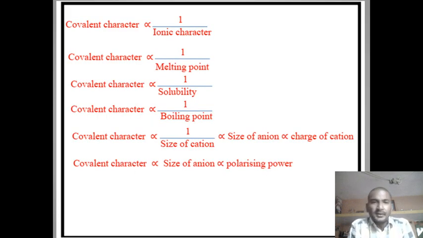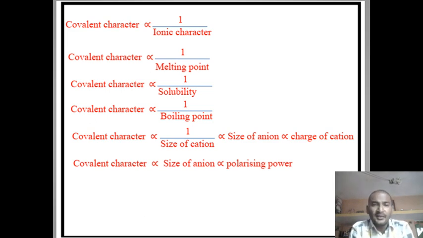We can summarize this Fajans rule. Covalent character is inversely proportional to ionic character. As the covalent character increases, ionic character decreases, and vice versa. Covalent character is inversely proportional to melting point. As the covalent character increases, melting point decreases. Covalent character is inversely proportional to solubility. That means as covalent character increases, the solubility of a particular compound in polar solvent decreases. Covalent character is inversely proportional to boiling point. That means as covalent character increases, boiling point decreases.